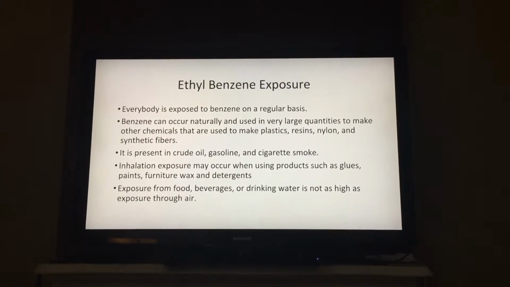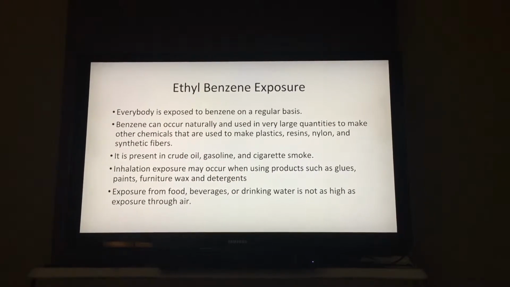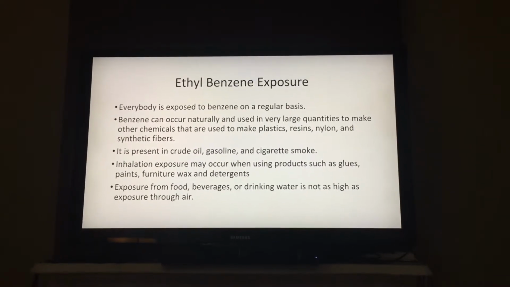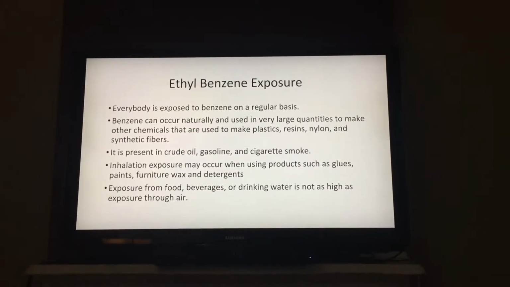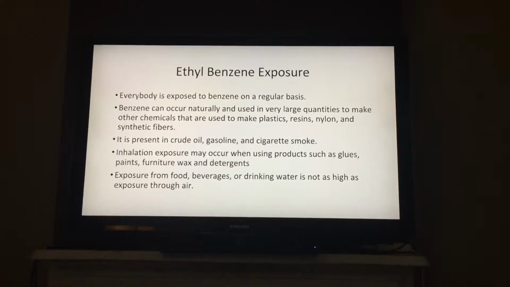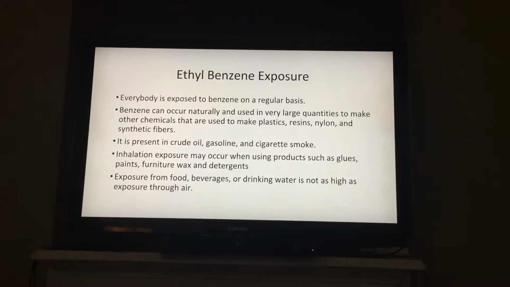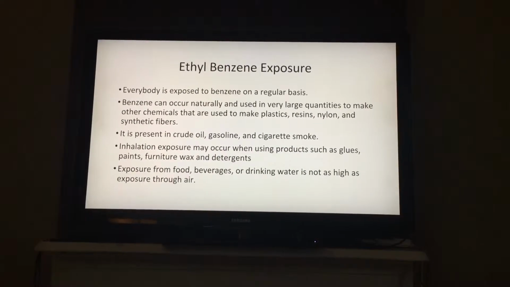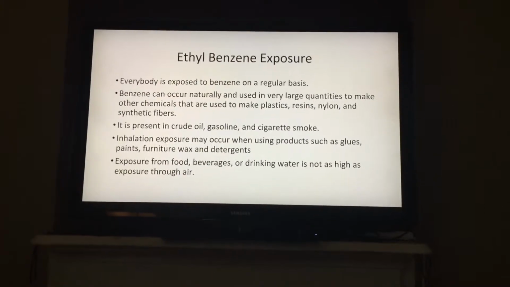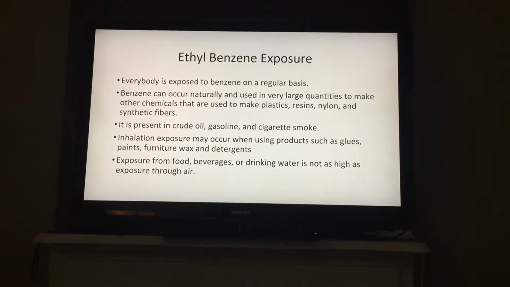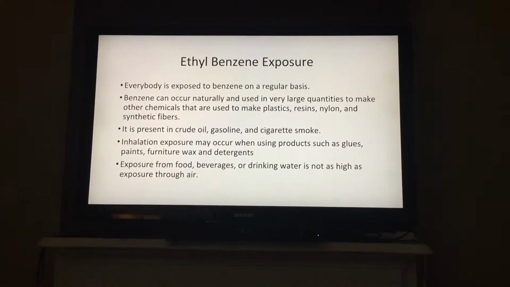So, ethyl benzene exposure, everybody is exposed on a regular basis. It occurs naturally and is used in very large quantities to make other chemicals that are used to make plastics, resins, nylon, and synthetic fibers. It is present in crude oil, gasoline, and cigarette smoke, so anytime you go to the pump, part of what you're smelling is benzene. Inhalation exposure may occur when using products such as glues, paints, furniture waxes, and detergents.